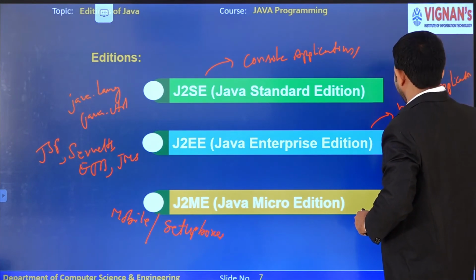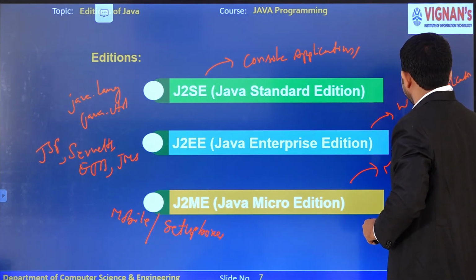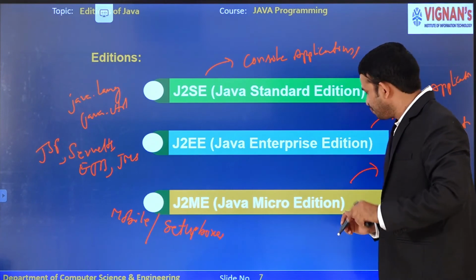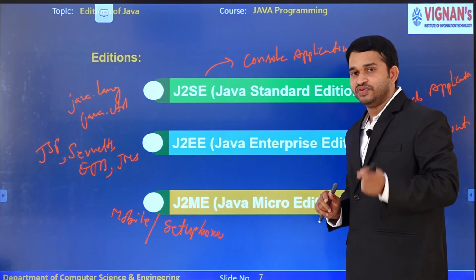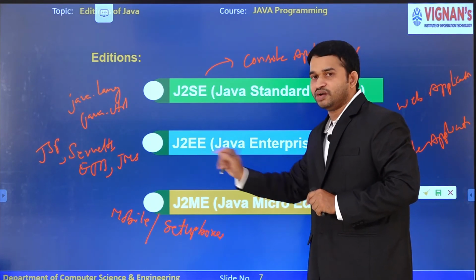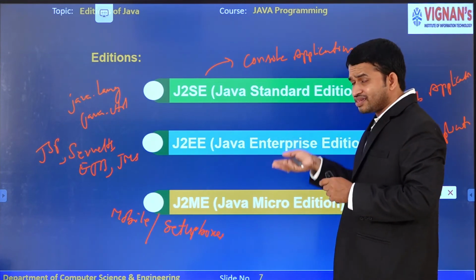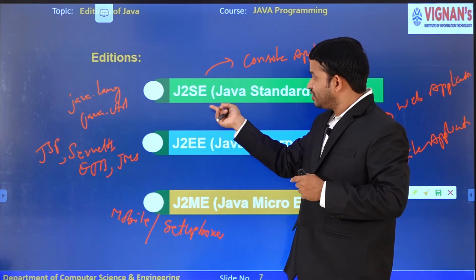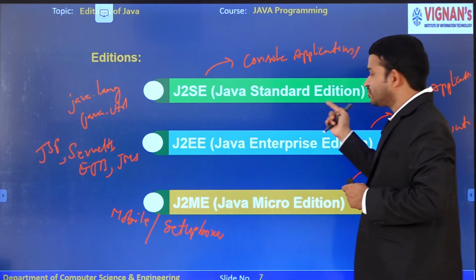And J2ME is for mobile applications, the best example being Android. If you want to develop mobile-based applications, we have to learn J2ME. If you want to develop web applications, you have to learn J2EE. If you want to develop console, standalone applications, we have to learn J2SE, Java Standard Edition.